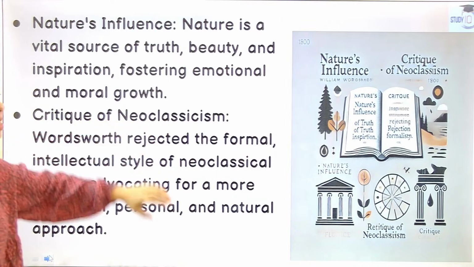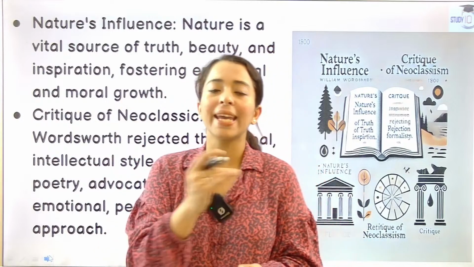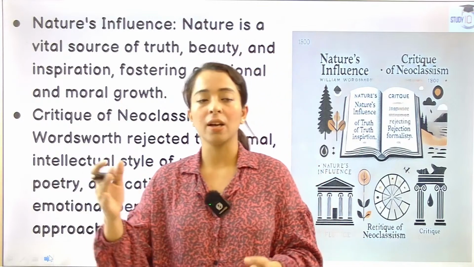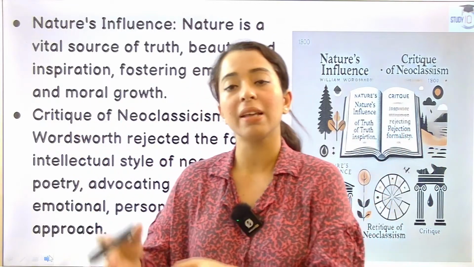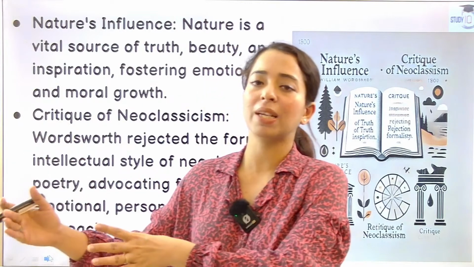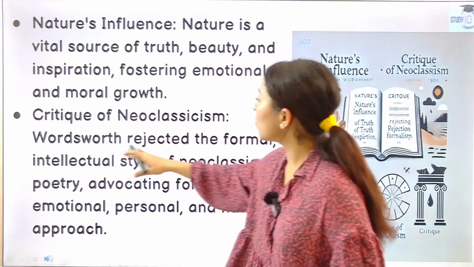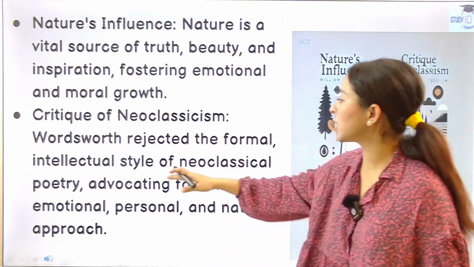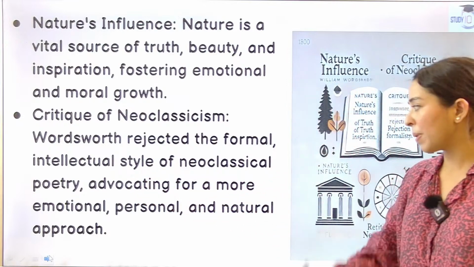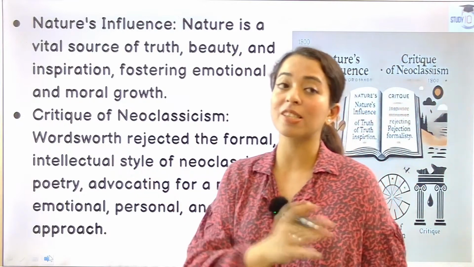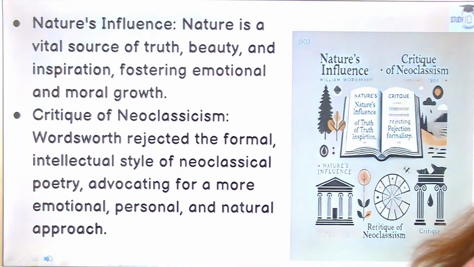Critique of neoclassicism. All the points, these were from the neoclassicism age, of Pope, of Dryden. These were focusing on reason, order, heroic couplet, so many syllables, octosyllabic couplet, all these things were being talked about. So he was like, no. Wordsworth rejected the formal intellectual style of neoclassical poetry, advocating for a more emotional, personal and natural approach. This is the reason many of his works are in blank verse, right? So this was something that was important during that period.